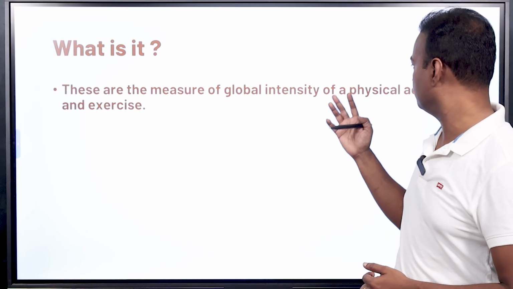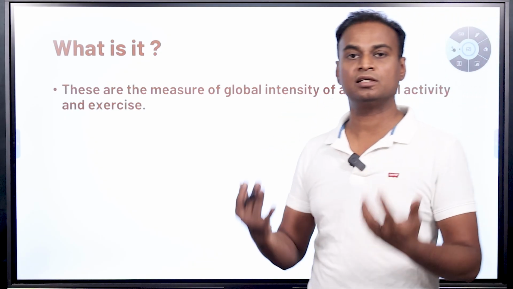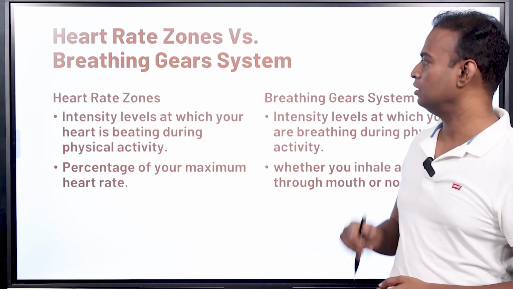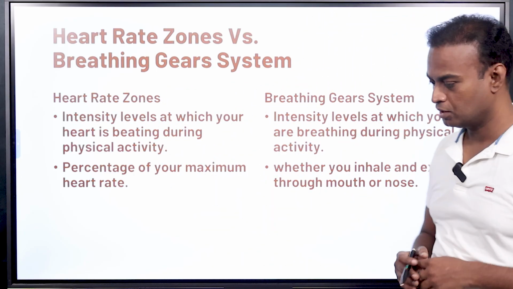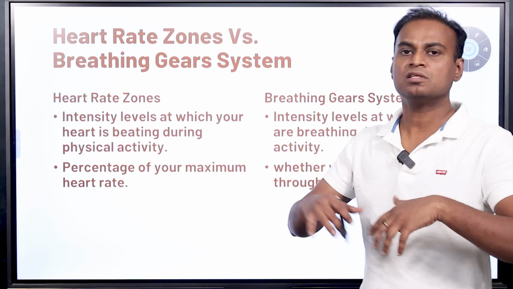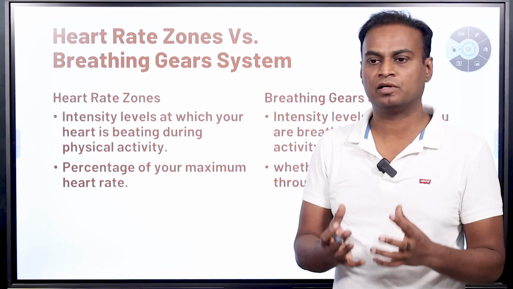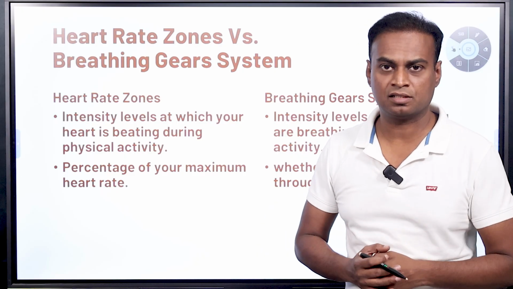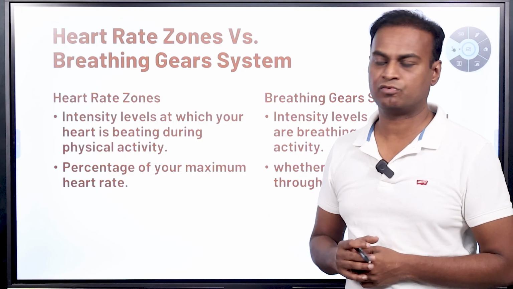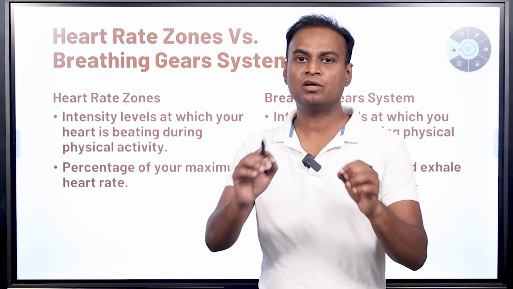That is a measurement of the intensity of physical activity. How intense is your physical activity? It can be measured by two systems: heart rate zones and the breathing gear system. Heart rate zones are based on the maximum heart rate a person can achieve when doing high intensity exercise. Normally it is 220 minus age.